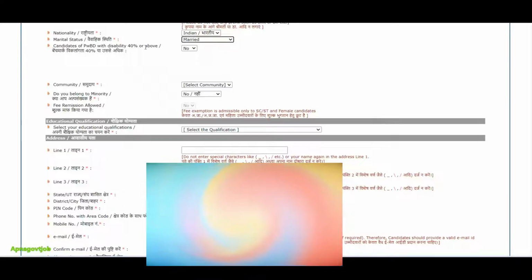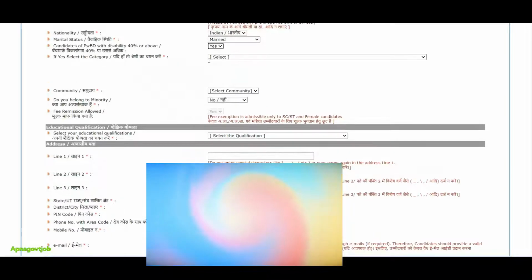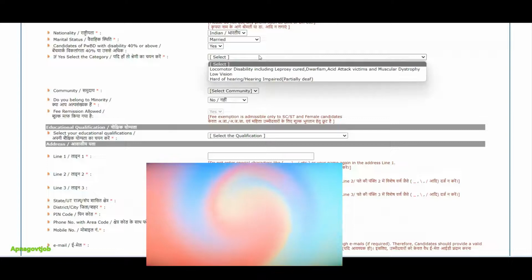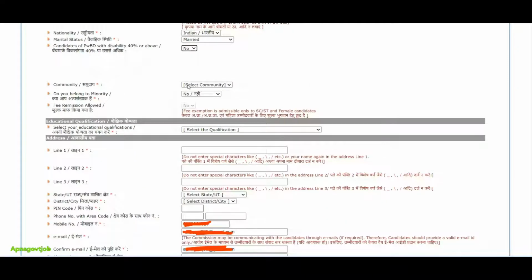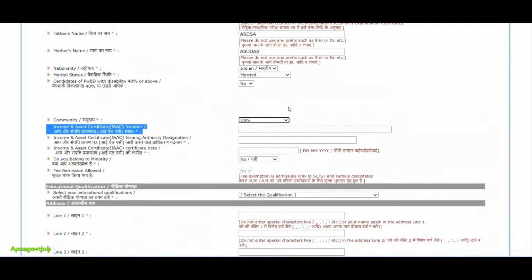Then if you are a PWD candidate, then click on yes button. Here you need to select the category. Then the next thing, select your community here. Now most important, if I suppose select EWS, then you need to enter your income and asset certificate number here. It is compulsory.